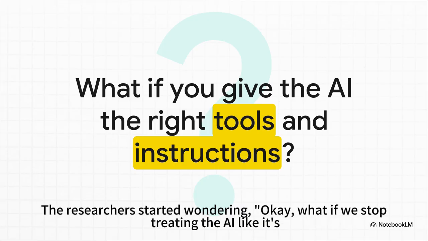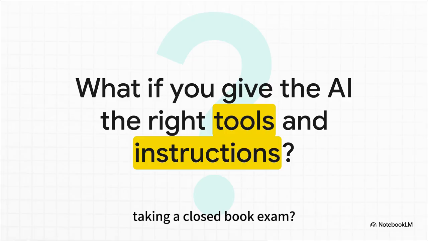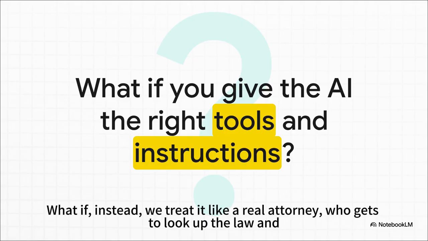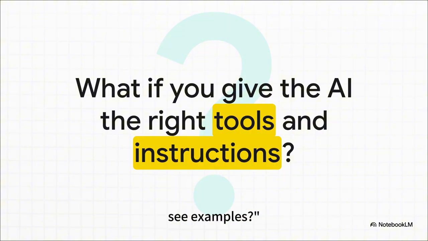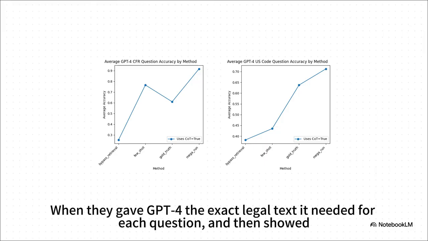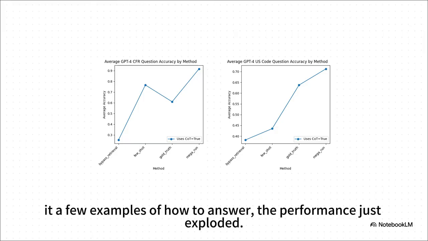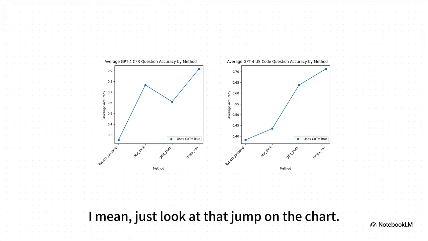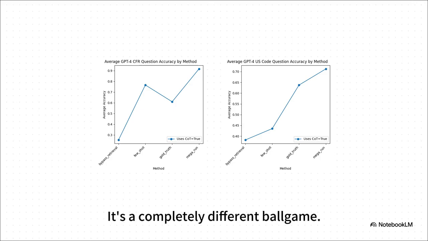The researchers started wondering, okay, what if we stop treating the AI like it's taking a closed book exam? What if, instead, we treat it like a real attorney who gets to look up the law and see examples? And the result was just incredible. When they gave GPT-4 the exact legal text it needed for each question, and then showed it a few examples of how to answer, the performance just exploded. I mean, just look at that jump on the chart. It's a completely different ballgame.